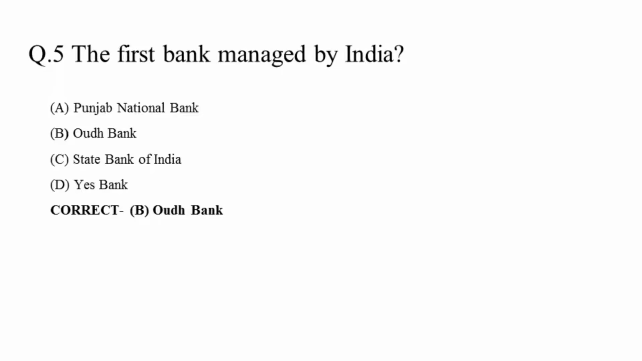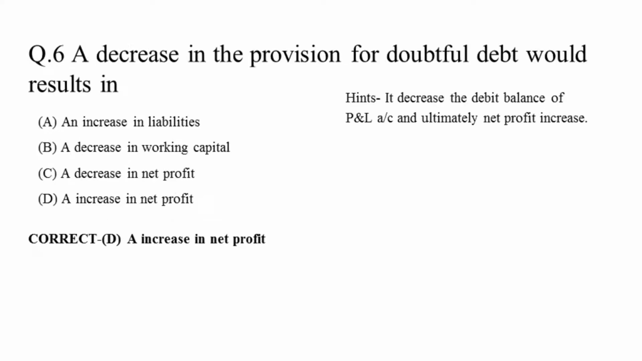Question 5. The first bank managed by Indians: Punjab National Bank, Oudh Bank, State Bank of India, Yes Bank. Correct answer is Oudh Bank. Question 6. A decrease in the provision for doubtful debt would result in an increase in liability, a decrease in working capital, a decrease in net profit, an increase in net profit. Correct answer is an increase in net profit.